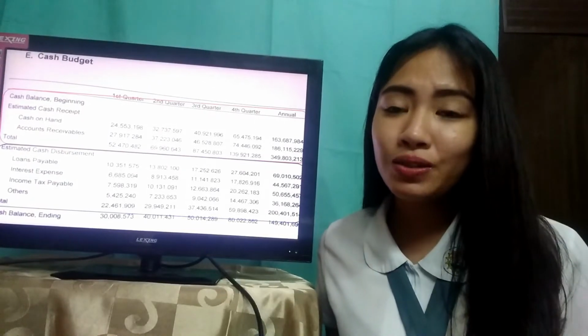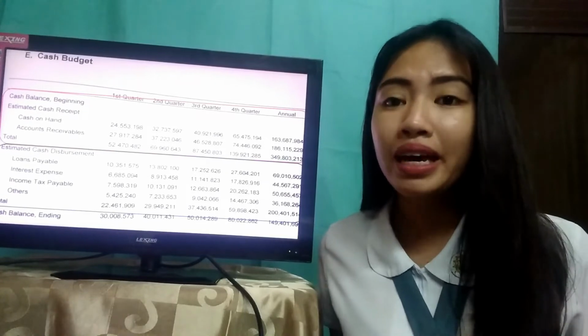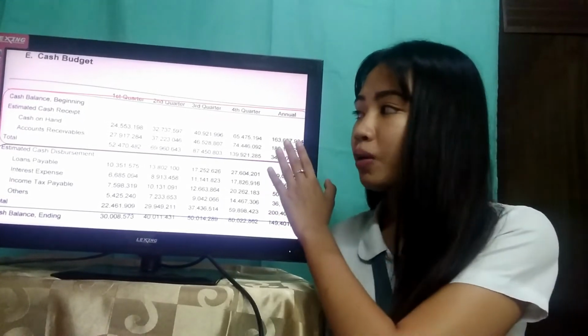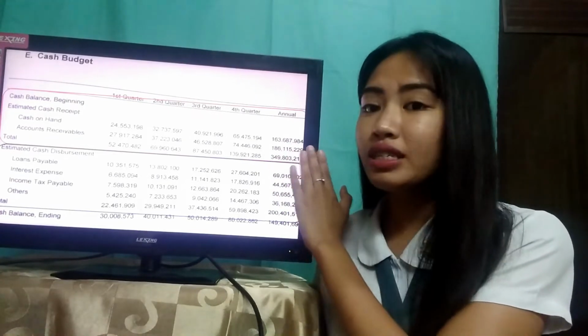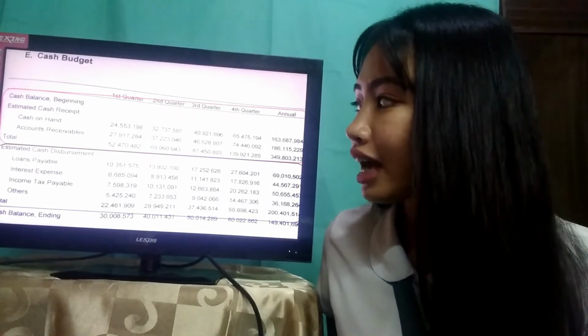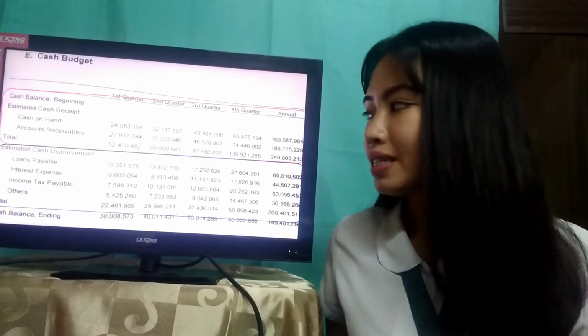So now we proceed to an example of a cash budget taken from the financial plan of the students of finance of PLM last 2015. As we can see here at the first part, this shows the receipt section, which includes the beginning cash balance, cash on hand, and the accounts receivables, which are estimated cash receipts.